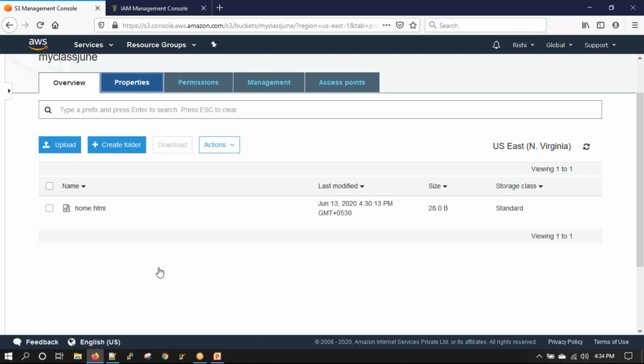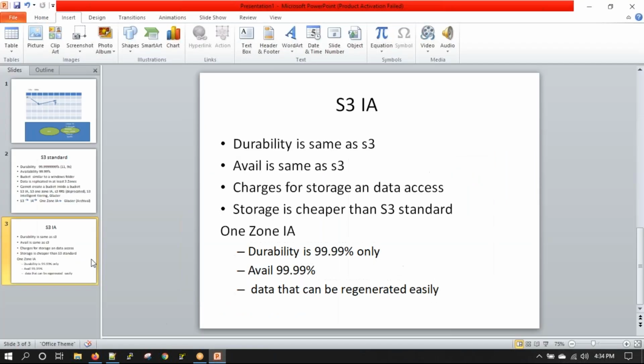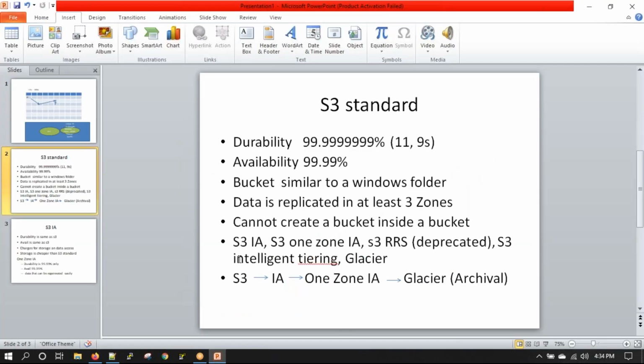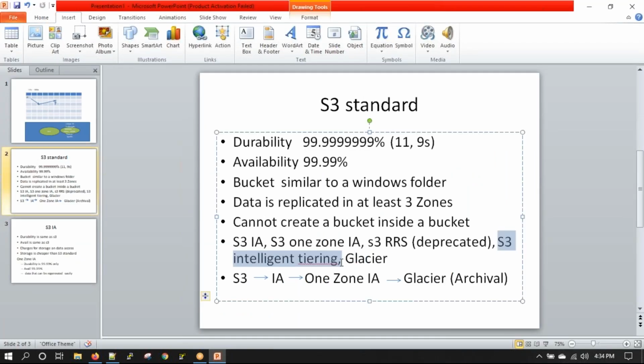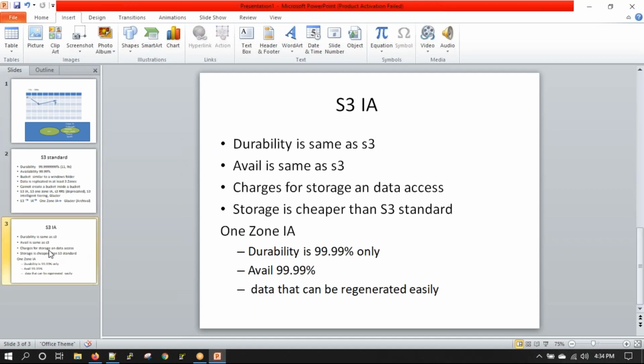Before going to that, we talked about S3 Intelligent-Tiering, right? Intelligent-Tiering is an option which is used when you are not sure how your file is being accessed and you are not sure when that file can be moved to a cheaper storage so that you can save cost.